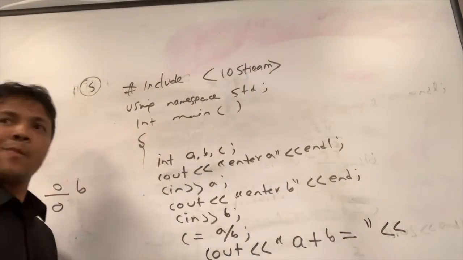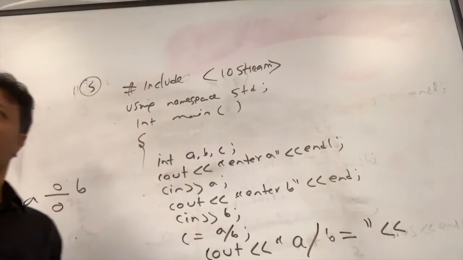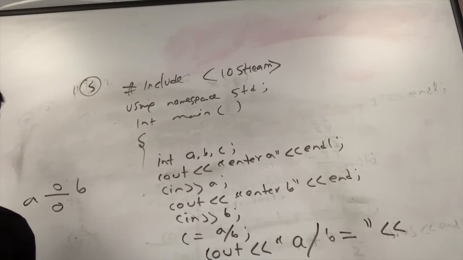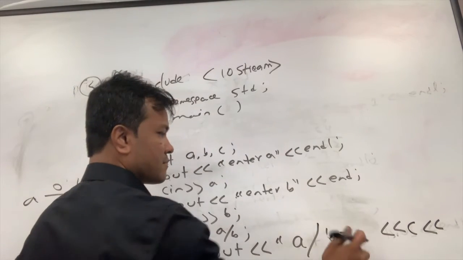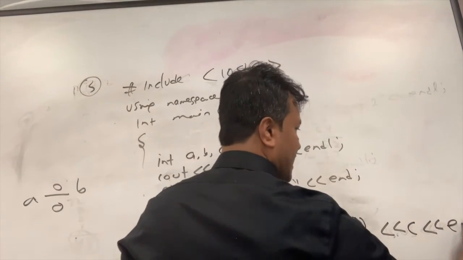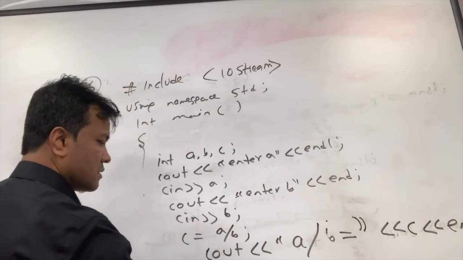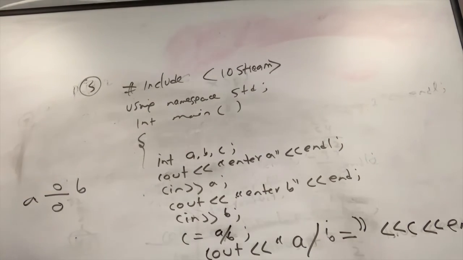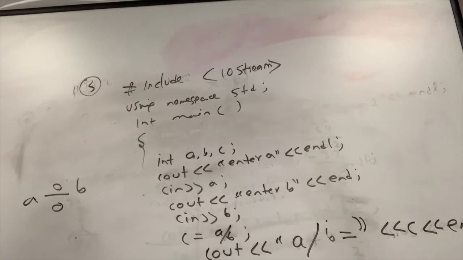The quotient of A and B, C, with no quotation marks. Then endl, return 0. So it's a calculator. Basically, it's a simple calculator, not a scientific one. We're going to make that sooner or later.